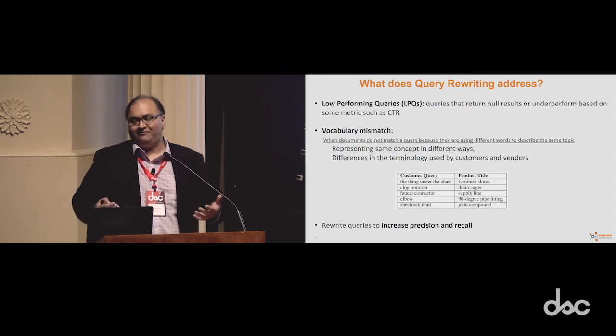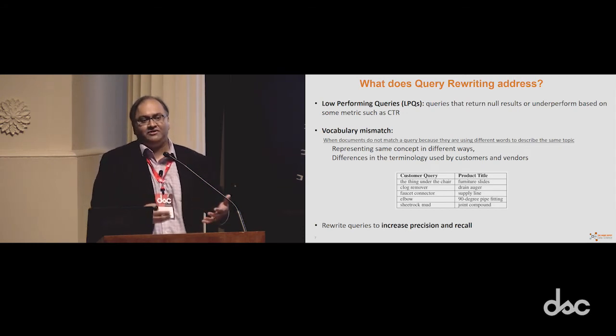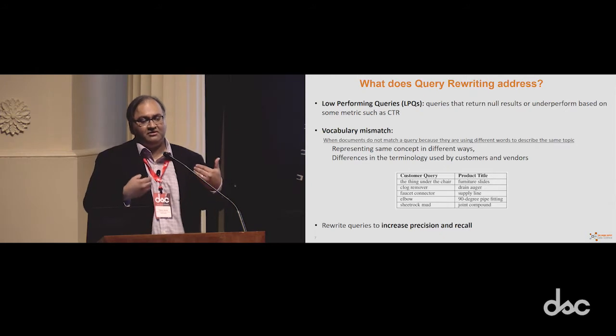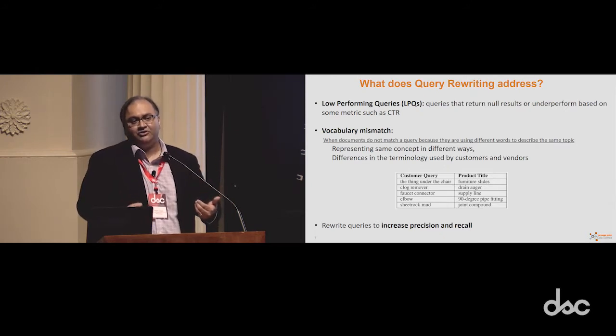So if they were low-frequency, we would not care about them, right? So they're high-frequency queries that you're seeing the customer put in time and time again, but we're also not getting the right results. So that's why we need to tackle these, because our customers are trying to ask for something, but we're not giving them the right answer. And usually, why does this happen? This happens because of this thing called vocabulary mismatch. So there's a mismatch in terms of what our customers are asking for using certain terms and what terms are used in the knowledge base. So there's a mismatch going on.